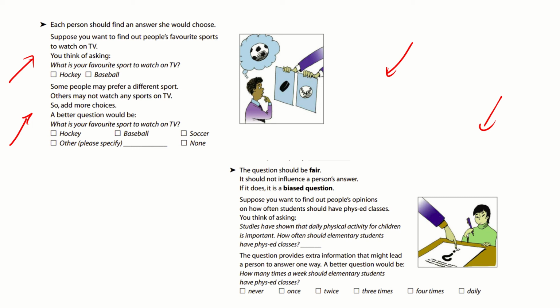So here, a better question would be, how many times a week should elementary students have phys ed classes? Never, once, twice, three times, four times, or daily. What this does is it gives an answer. It gives people options, but it doesn't say that we need daily physical activity, because that's a biased question. You're basically saying that we need more phys ed than we have.